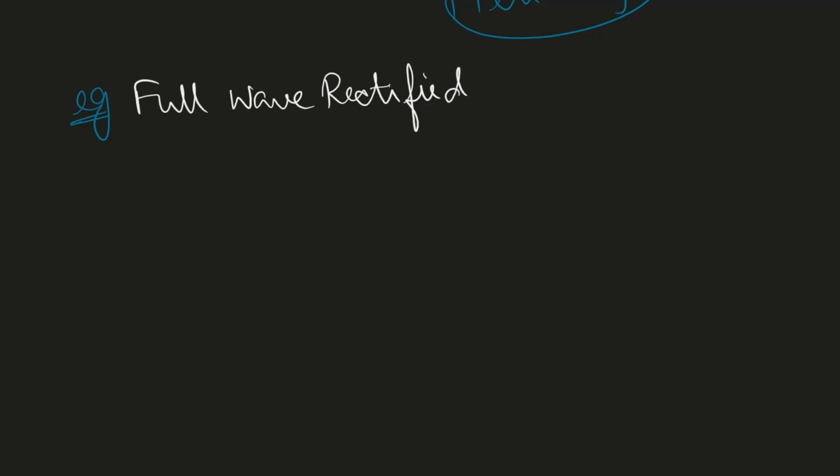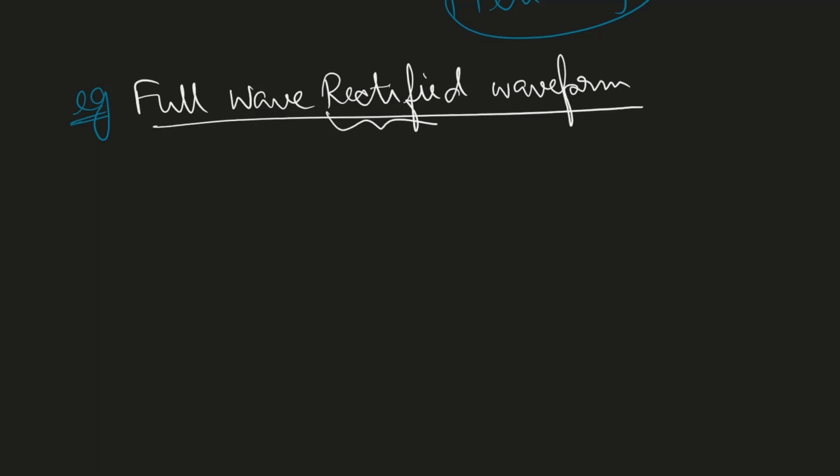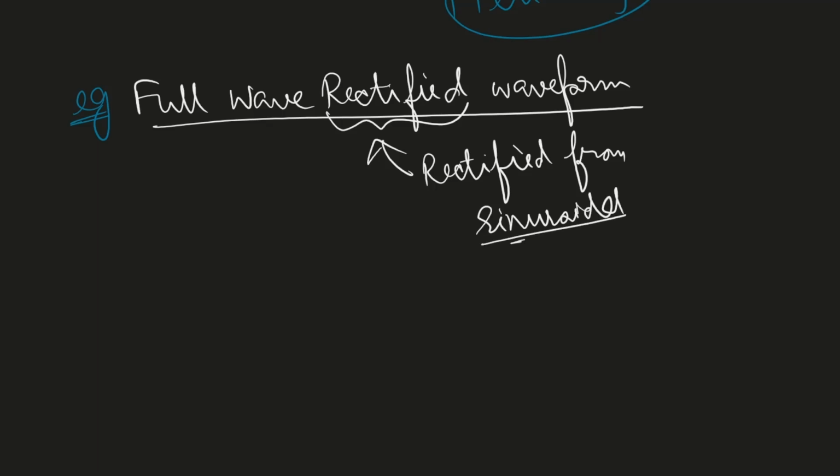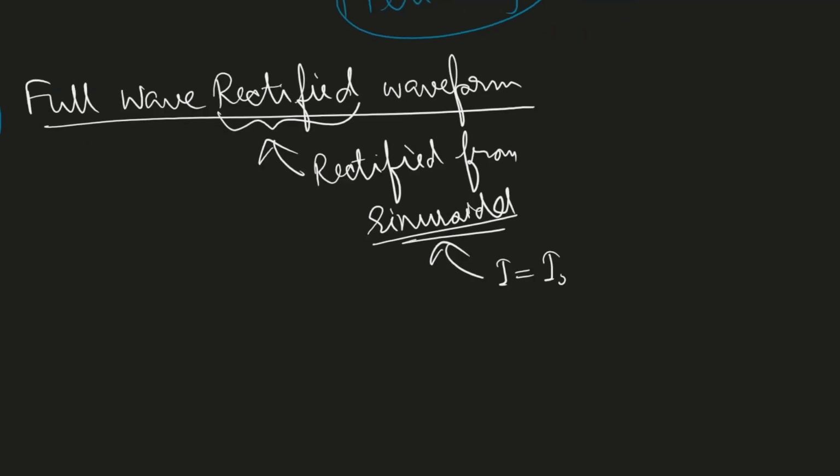Fine. Now the next example, that is the full wave rectified waveform. And again, we are rectifying this. This is rectified from sinusoidal. And here in this example, by sinusoidal we mean I equals I naught sine omega t for this example.